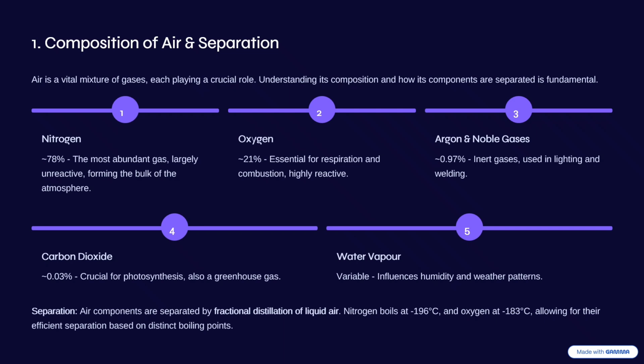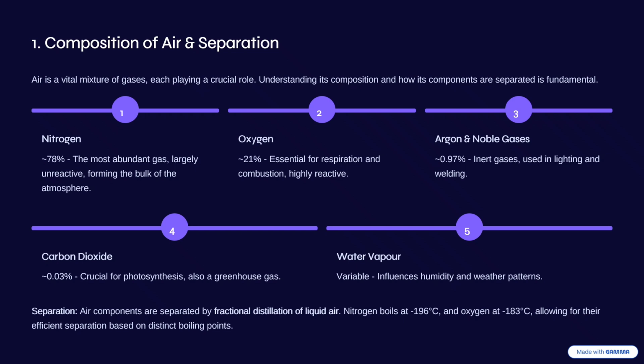We also have carbon dioxide, which is usually 0.03%, and is used for photosynthesis. It is also called a greenhouse gas. We also have water vapor, which is variable, and its percentage changes from time to time.